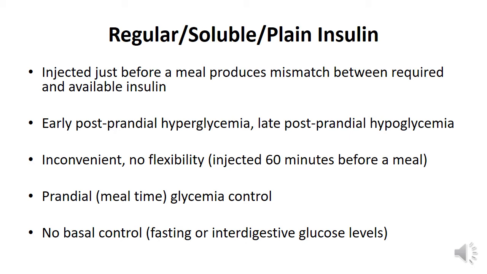So because this preparation has to be injected 60 minutes before a meal, it is highly inconvenient for the patient, and it controls only mealtime glycemia. It does not control the fasting or interdigestive glucose levels.